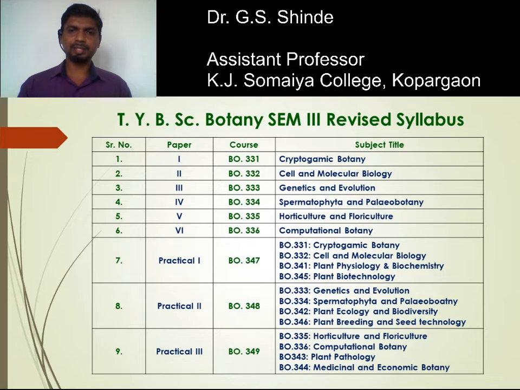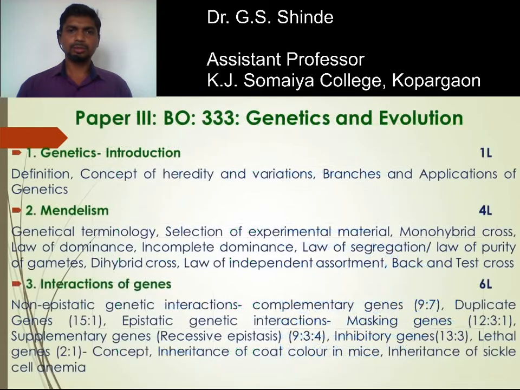Now in this semester, that is semester 3rd, we are going to study BO 331 to BO 336. These are the 6 theory papers. Now myself, I am going to talk on Botany paper 3rd, BO 333, Genetics and Evolution. So this is your syllabus for semester 3rd in Botany paper 3rd, Genetics and Evolution.